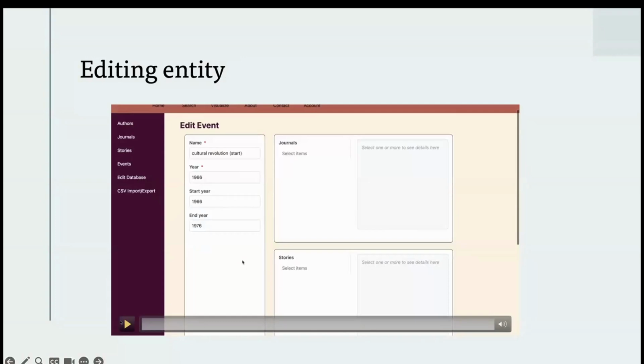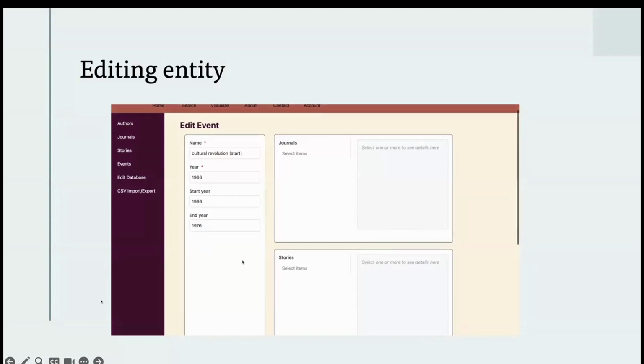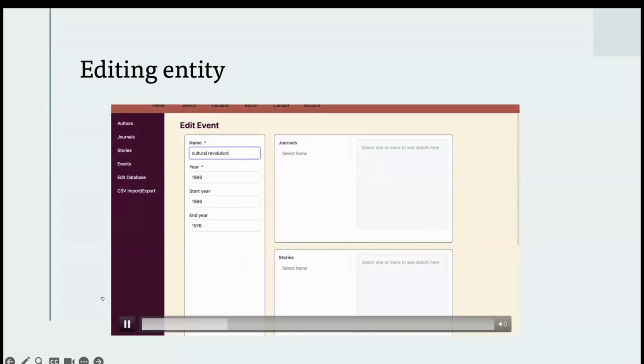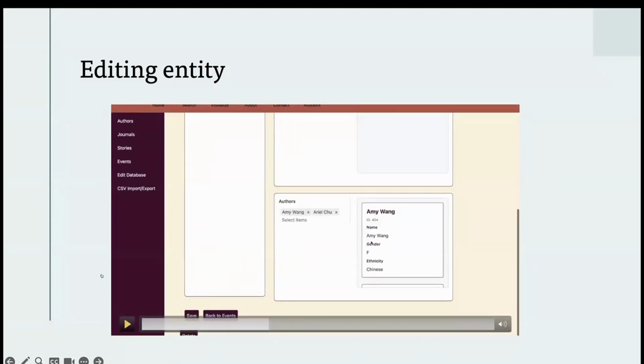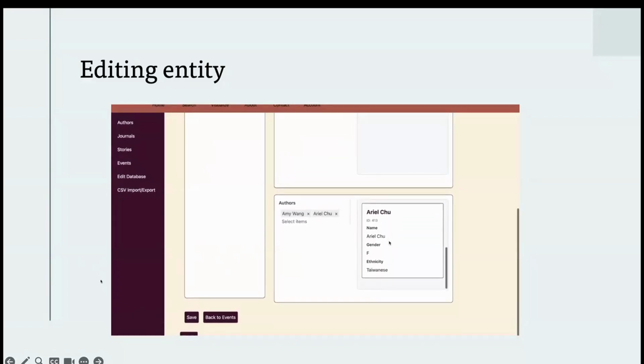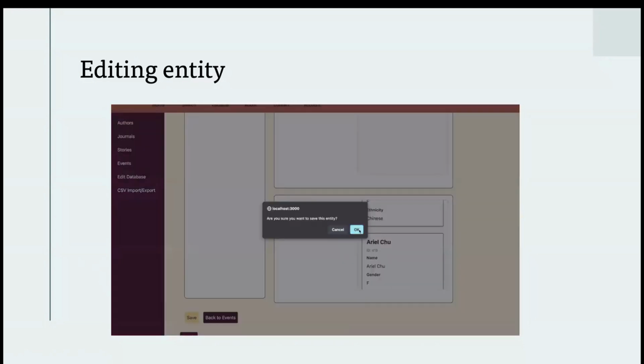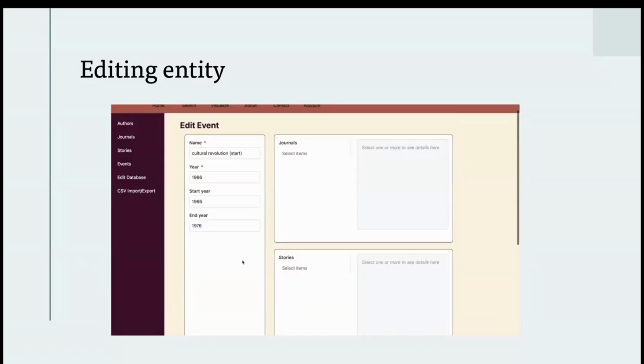Next, here is the screen for editing the entities. You can see the admin is going to edit this entity, Cultural Revolution. They're going to remove that start date. And over here, you can see how we can link different entities together using this UI. You can see the Cultural Revolution is connected to Amy Wong and Ariel Chu. And then they're able to save this, and these changes will populate.